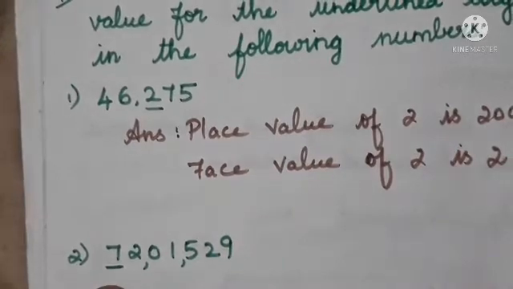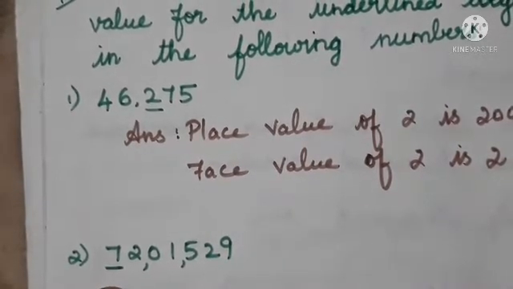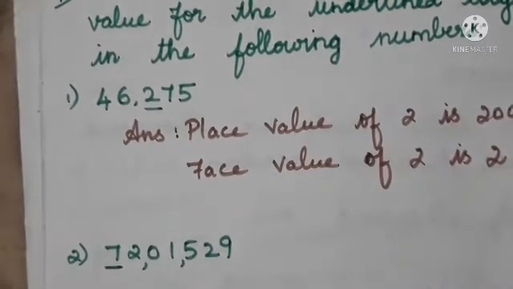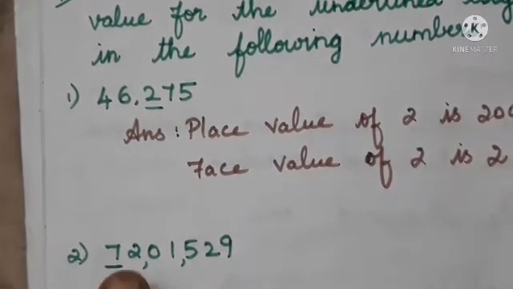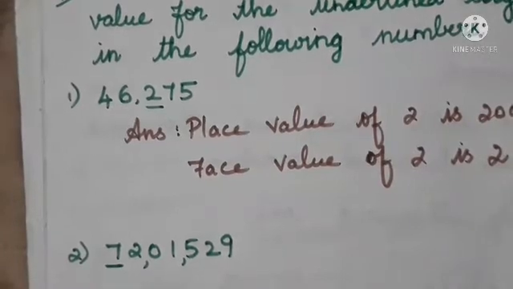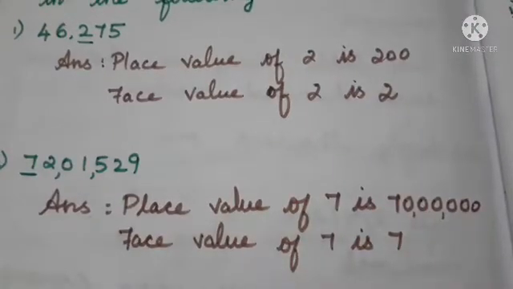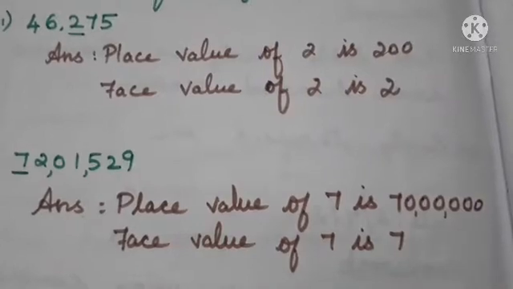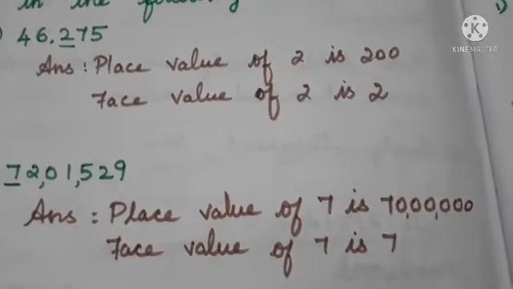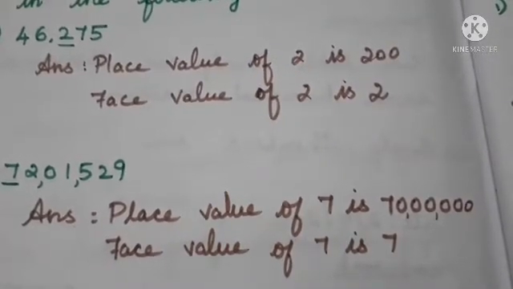Then what's the face value of 7? We know that the face value does not depend upon the place, so the face value of 7 is 7 itself. So our second problem answer is: place value of 7 is 7 ten lakhs and face value of 7 is 7.